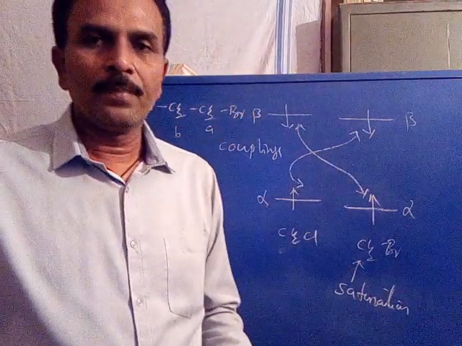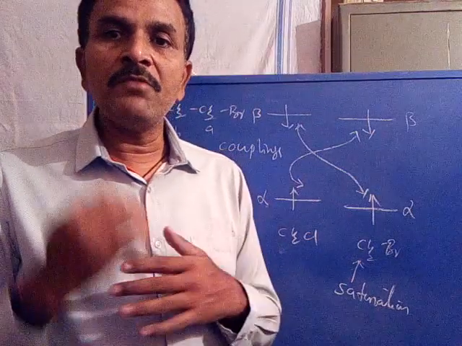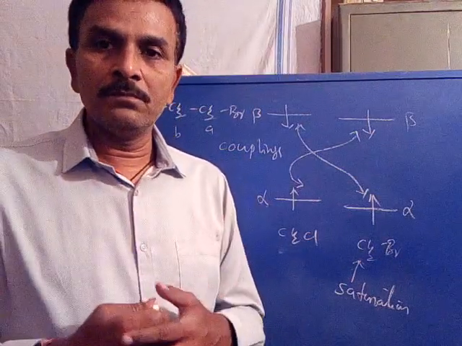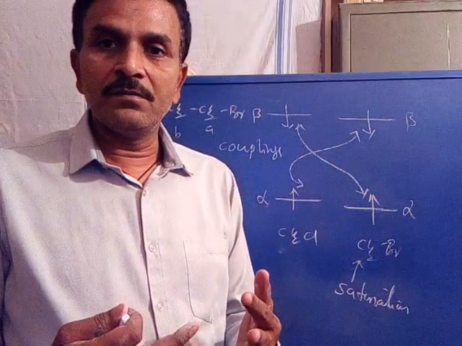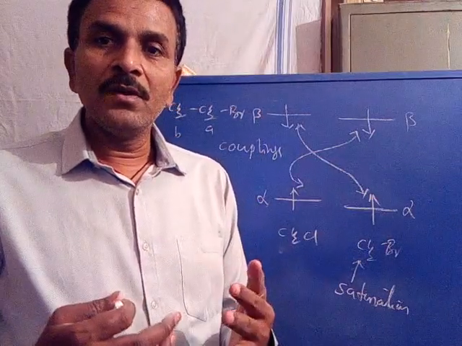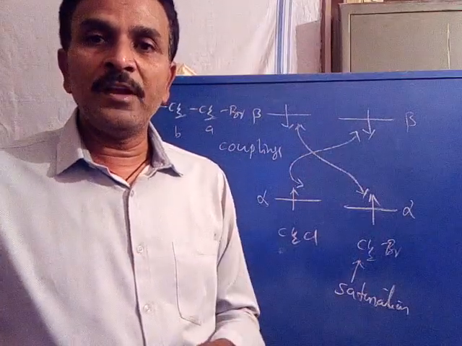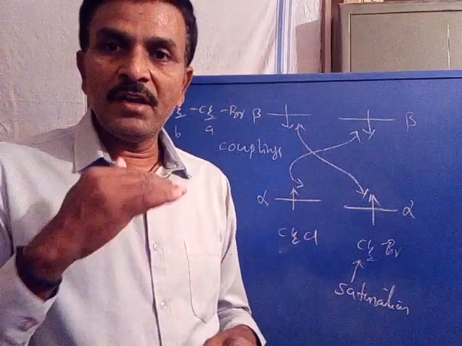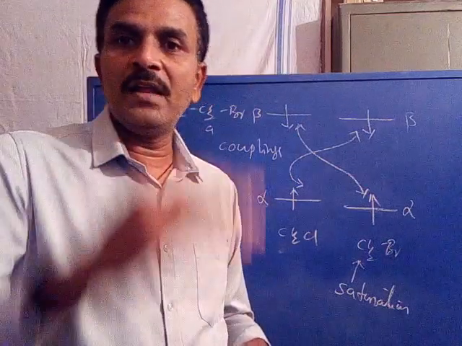Saturation. Is it clear? When we saturate any one of the coupled protons, what happens? It is a nuclear spin transition. The proton which is saturated has its nuclear spin transitions between its alpha and beta spin states rapidly increased.